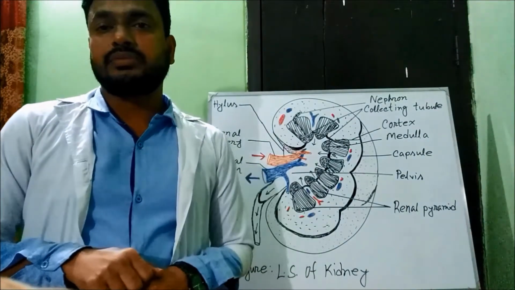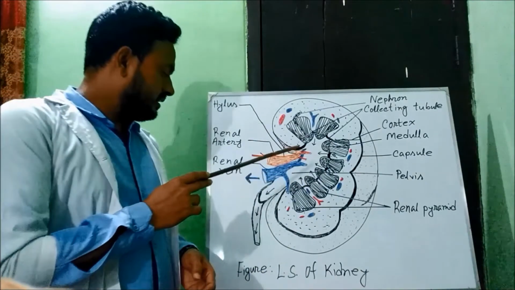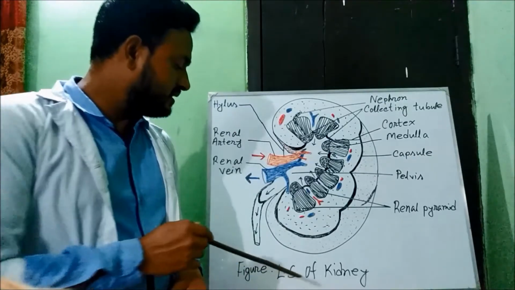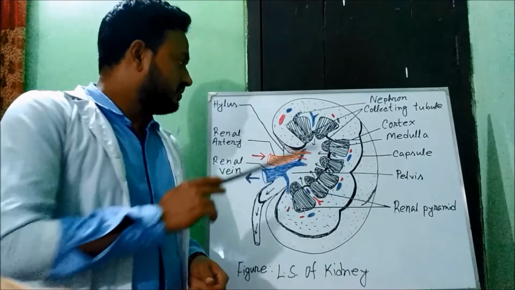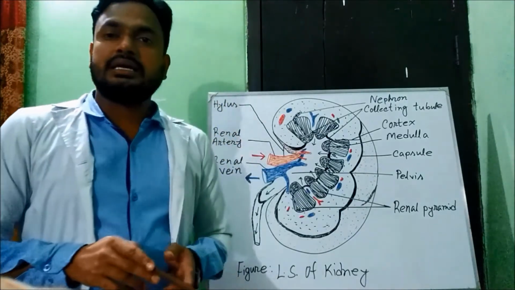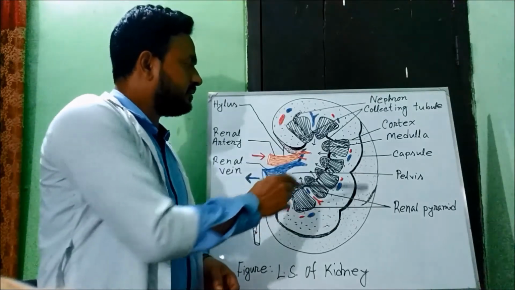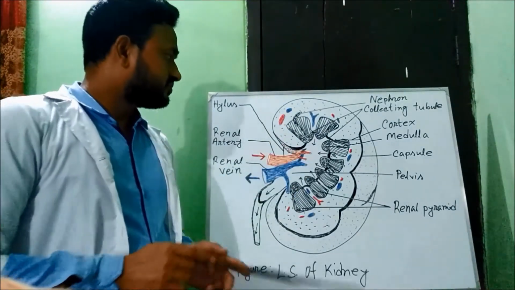Look, here is the LS of kidney. LS means longitudinal section of kidney. Kidney is mainly red brown in color, and bean shaped.